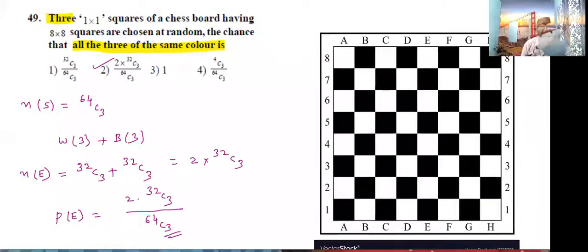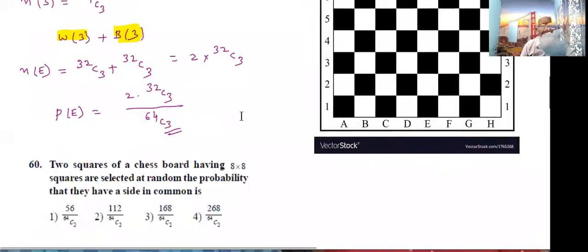Here in the question, 3 squares we want to select, all the 3 of the same color. Same color in the sense all are white or all black. Here two cases are possible. Out of 32 white color select 3. Out of 32 black select 3. So we get the answer 2 into 32 C3. Now n of S is 64 C3. Required probability is 2 into 32 C3 by 64 C3. Second option correct.